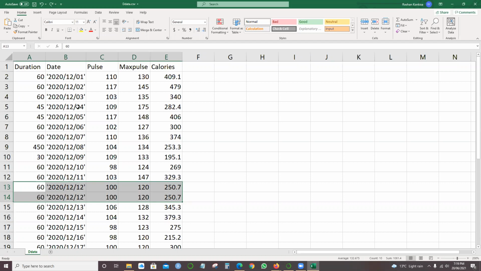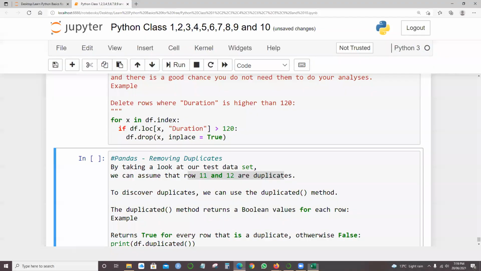Let me count: 1, 2, 3, 4, 5, 6, 7, 8, 9, 10, 11, 12, and 13. Actually, it's 12 and 13. So 12 and 13 are the duplicates.